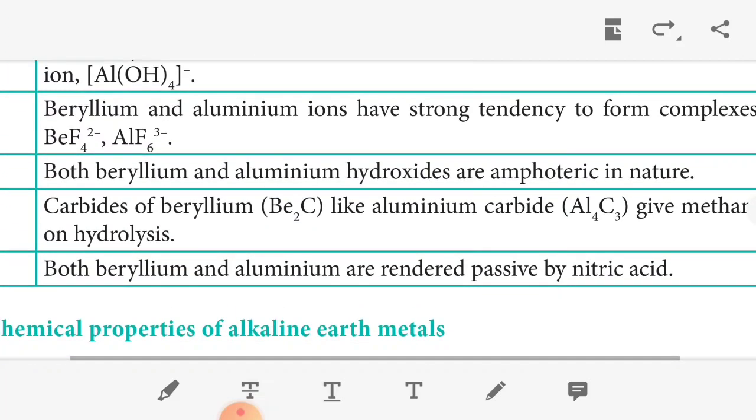Then the carbides of beryllium, Be2C, like aluminum carbide Al4C3, give methane on hydrolysis. Another similarity is that both beryllium and aluminum are rendered passive by nitric acid. So these are the similarities between beryllium and aluminum.